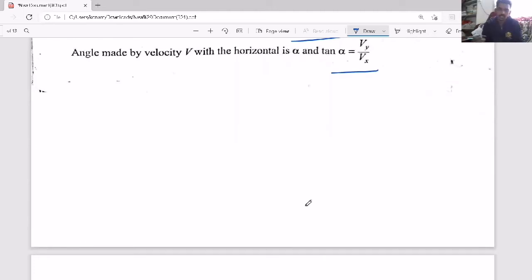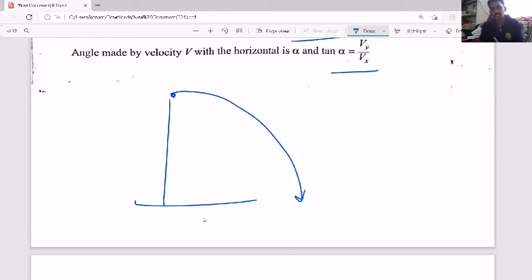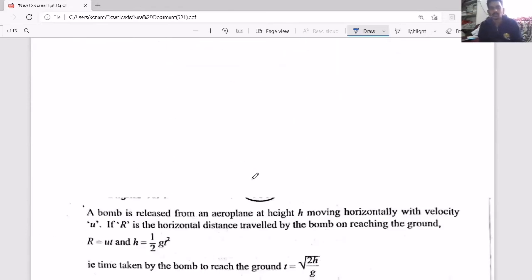One well-known example is: suppose a helicopter is traveling at a particular height. Now it drops a bomb, then it will travel like this. To hit the target, what should be the initial velocity? Or if it has this much velocity, where should the target be placed so that it will be hit properly? That kind of questions they will ask.